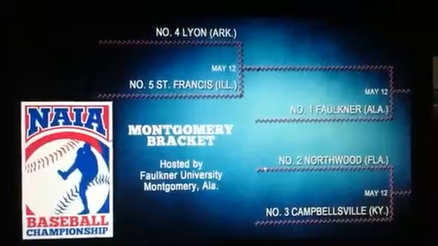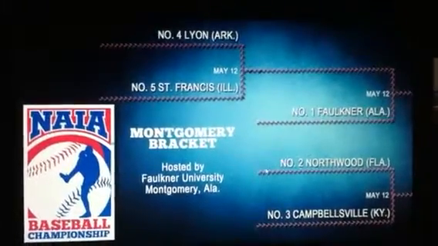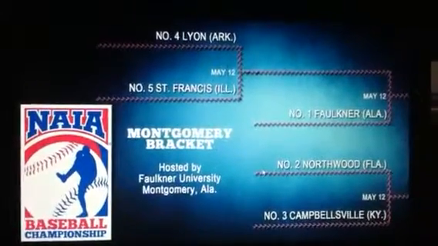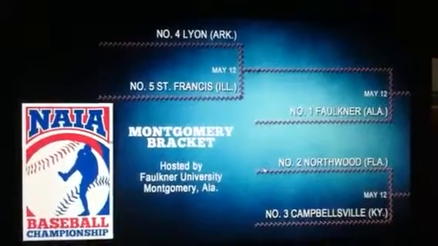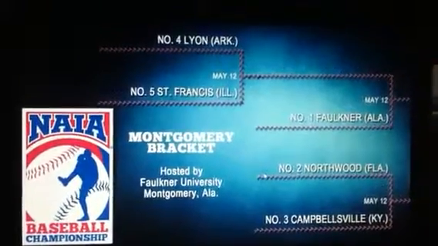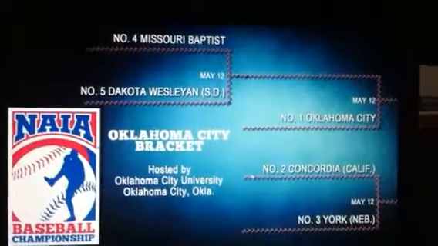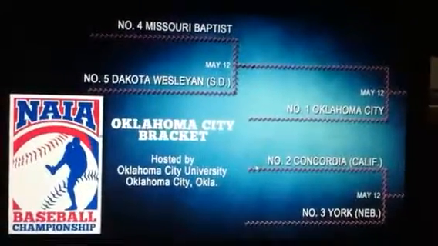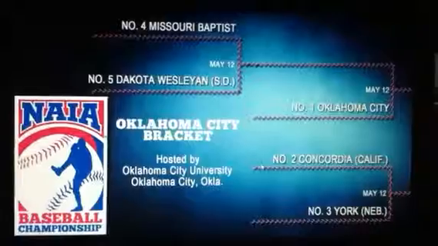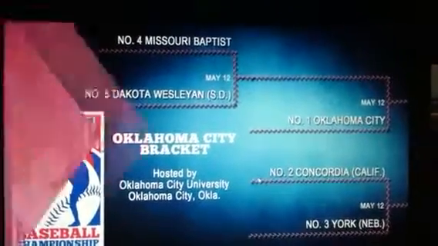The Montgomery bracket showcases number 5 St. Francis out of Illinois against number 4 Lyon, number 2 Northwood Florida versus number 3 Campbellsville, and lastly number 1 seed in the bracket and bracket host Faulkner. The Oklahoma City bracket has number 4 Missouri Baptist versus number 5 Dakota Wesleyan, number 2 Concordia Irvine versus number 3 York, and lastly bracket hosts the number 1 seed Oklahoma City University.